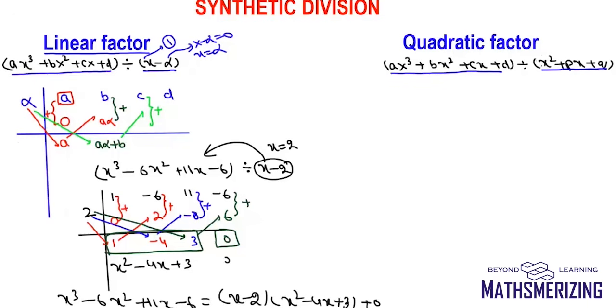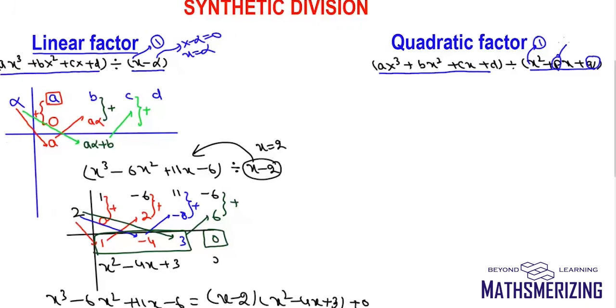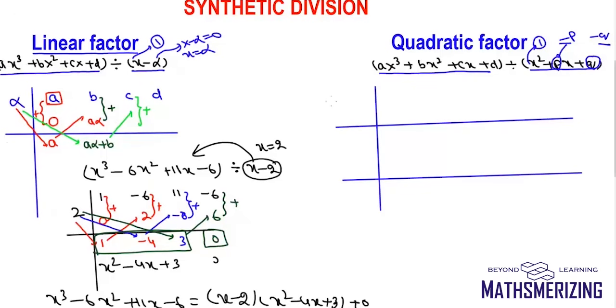Now we'll come to how to divide a polynomial with a quadratic factor. For this quadratic factor, again the coefficient of x square should be 1. Now for the coefficients p and q, I'll take their negatives, which is minus p and minus q. So now I'll draw these lines. I'll write the coefficients of the factor, which is minus p and minus q, and on the right I'll write the coefficients of the polynomial. The first thing that we need to do is put 3 zeros. I'll put a 0 here, a 0 here, and a 0 here. So now I'll add them.